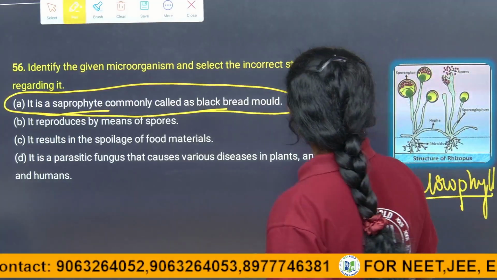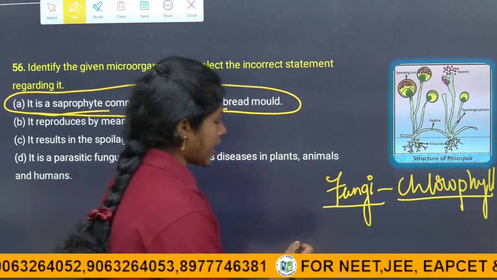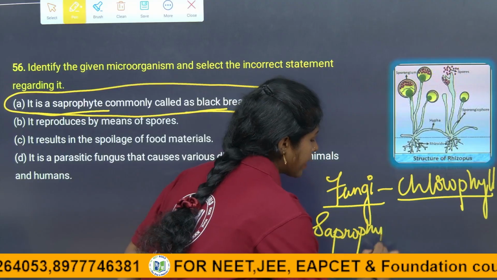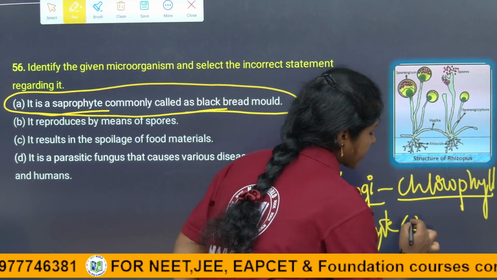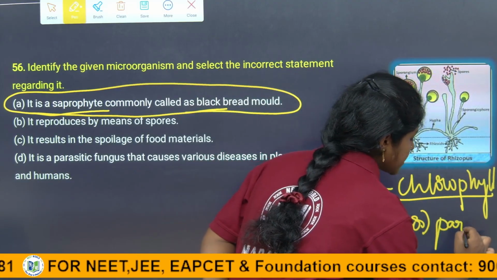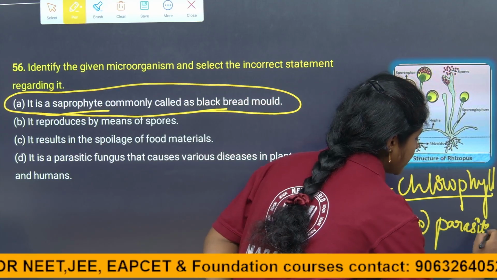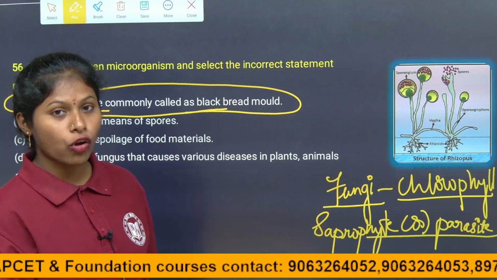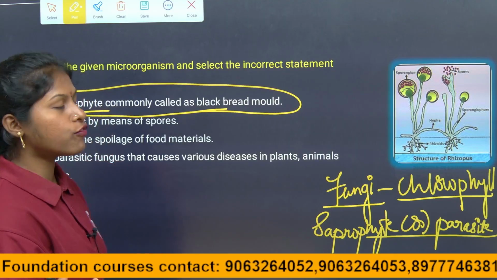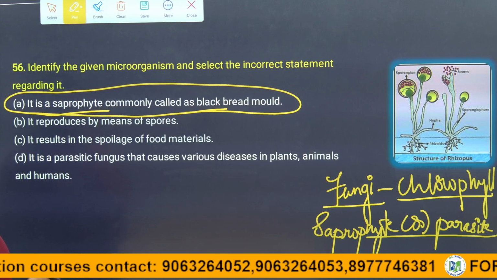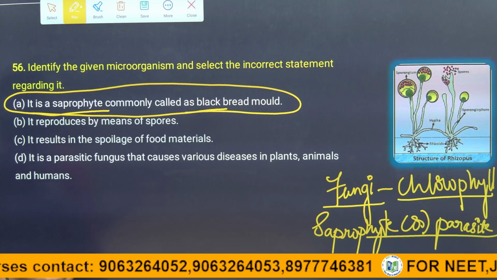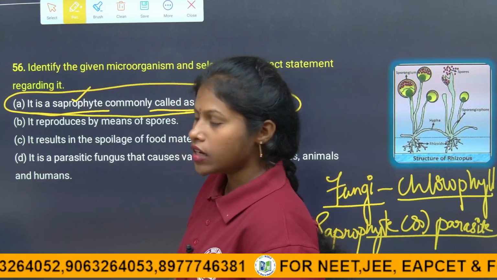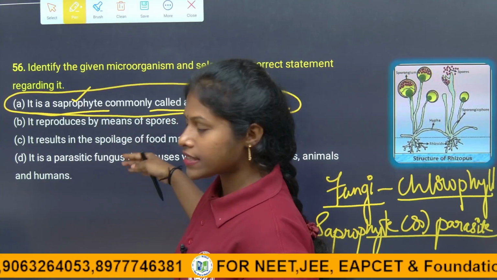And also fungi either act as saprophytes or else act as parasites, by causing disease in plants, animals and humans. They either act as a saprophyte or a parasite, because they lack chlorophyll. They cannot synthesize their own food, right? So here they are saying it is a saprophyte, commonly called black bread mold. So here they are saying it is a saprophyte. Of course, it is a right answer. So let's see the other options, let's see all the options.